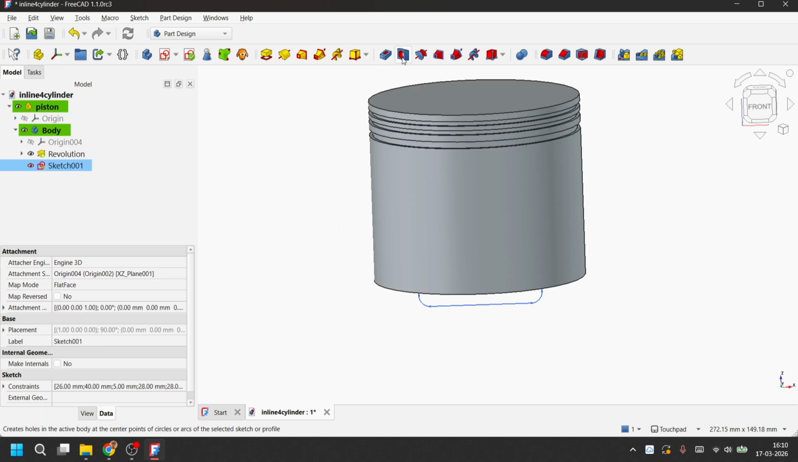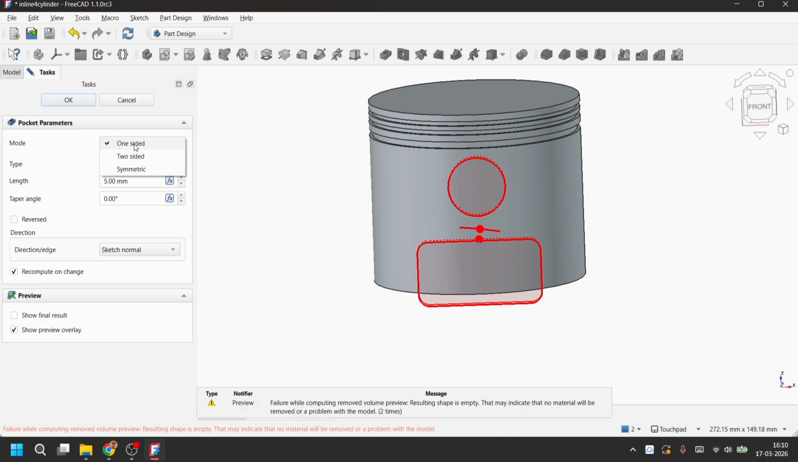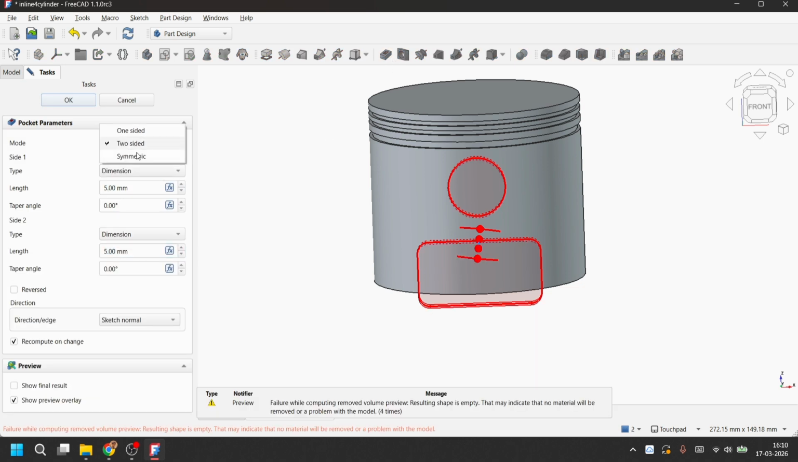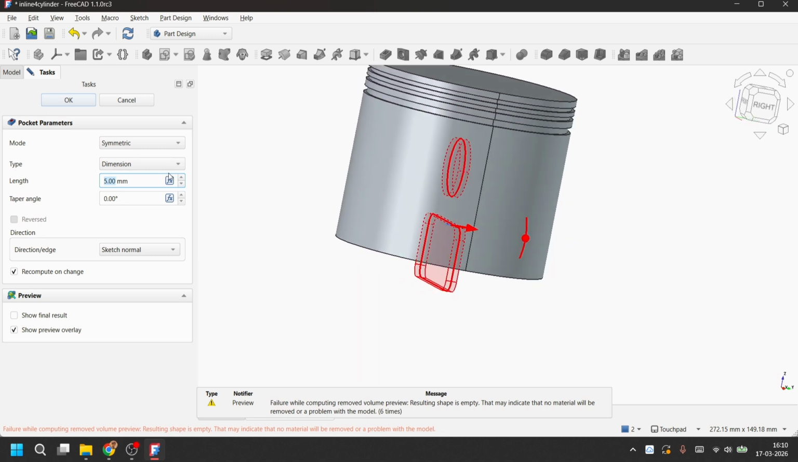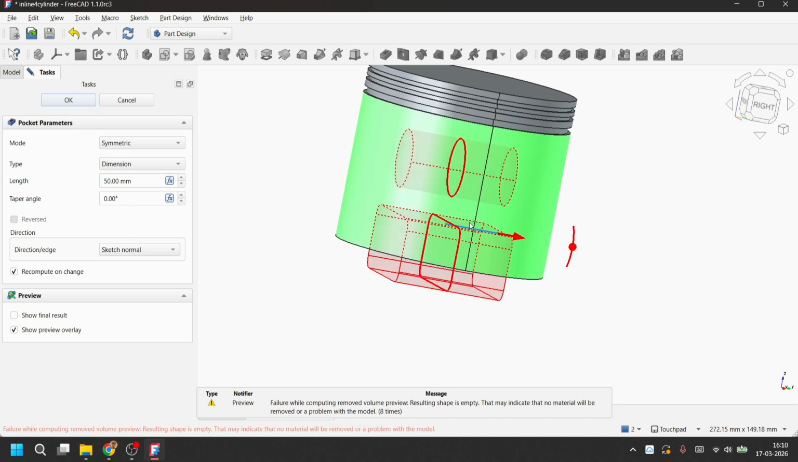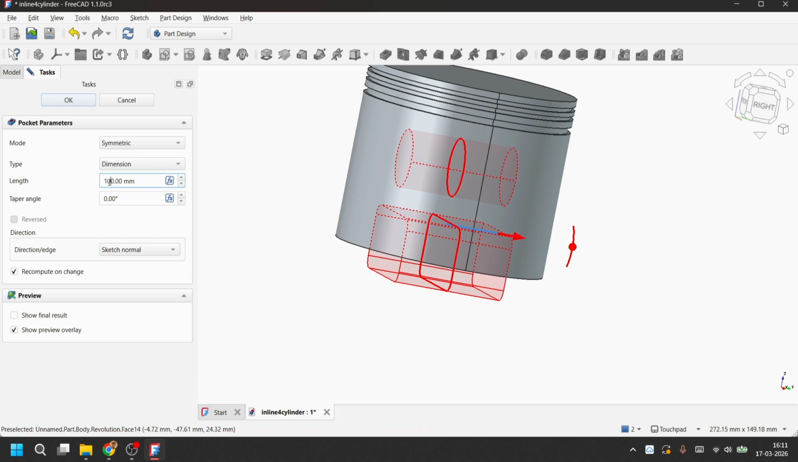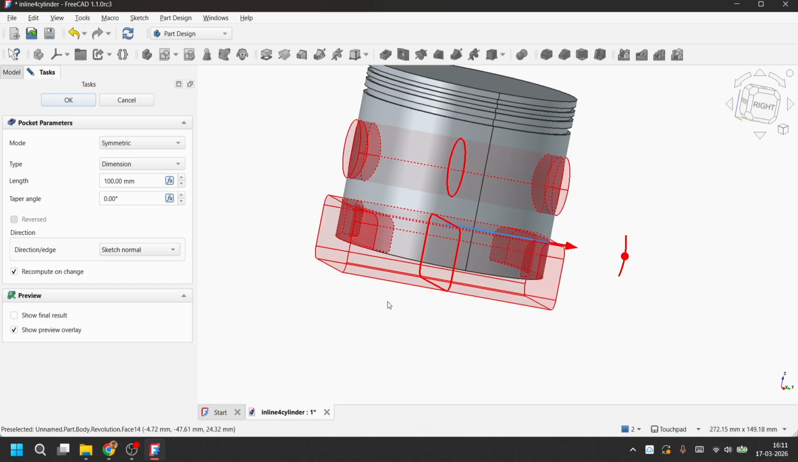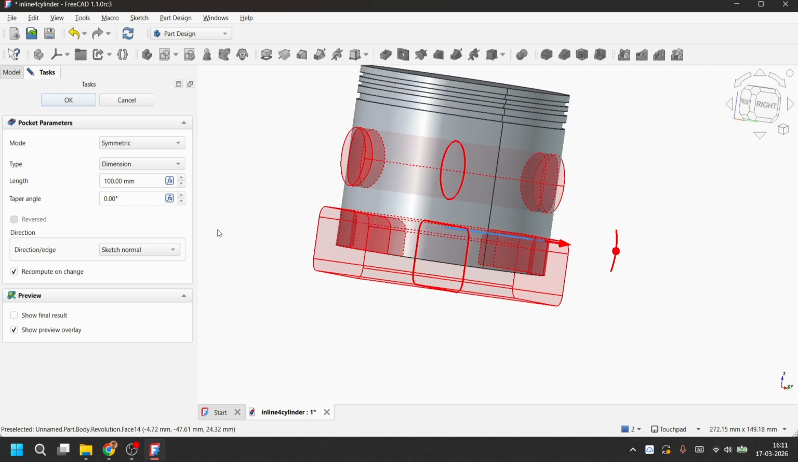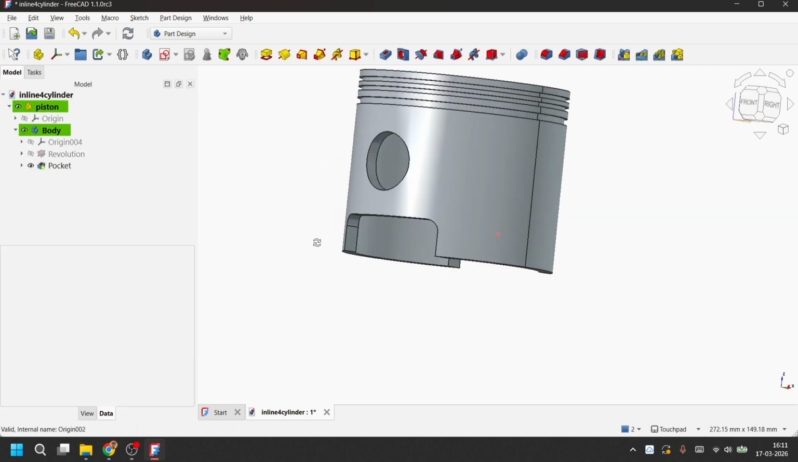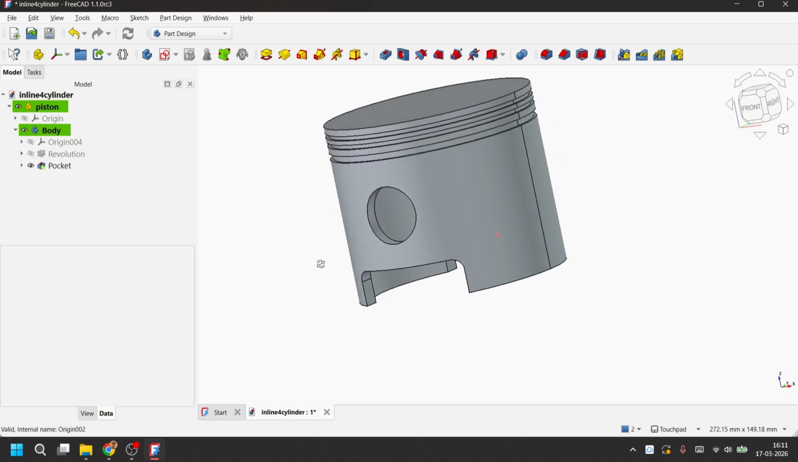And we will use the pocket tool, symmetric to the axis. Let's increase the value to 50. See, the cavity is increasing, so we can increase this a little bit more. Okay, so you can see that the hole is created. We press OK. See, the basic structure has been created.